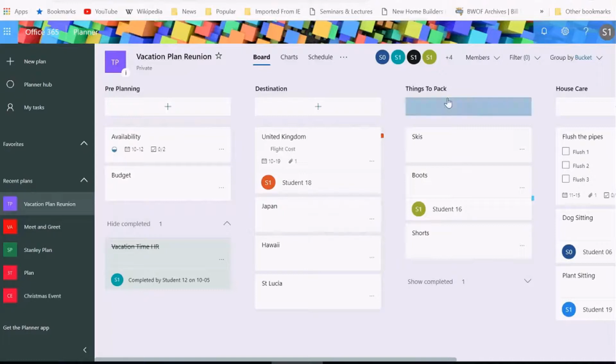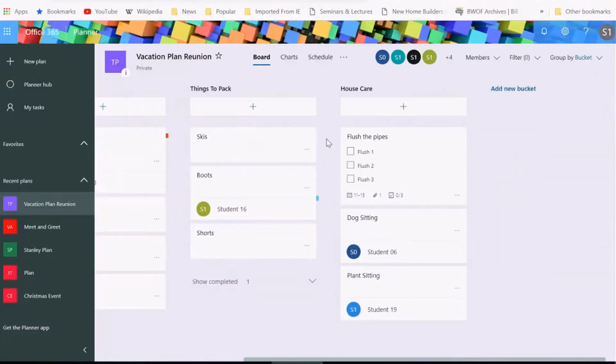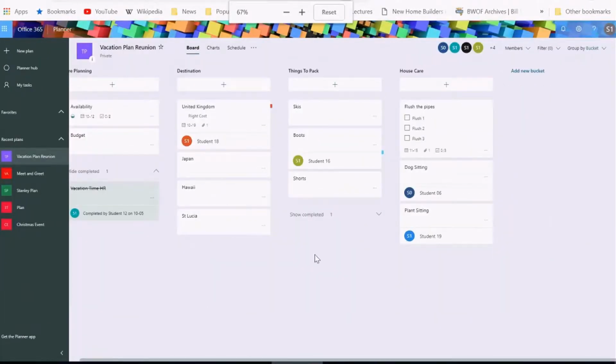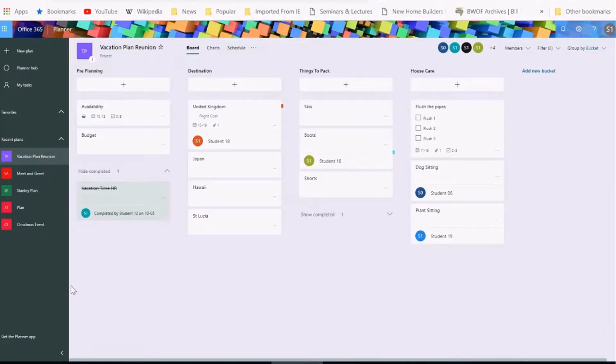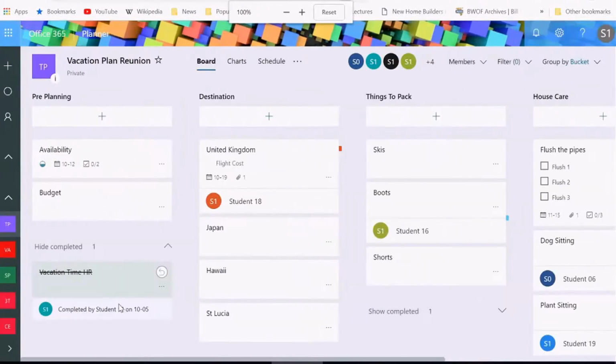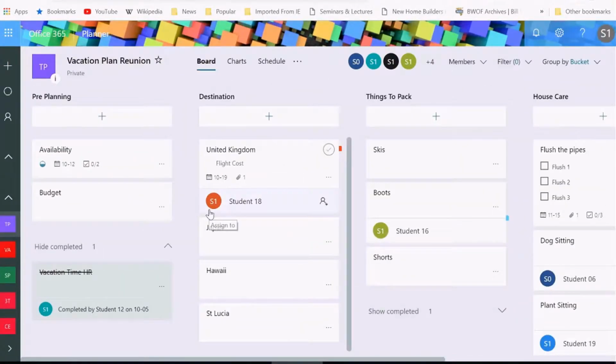Things to pack. House care. Now, as I'm looking to my right here, I notice it looks like there might be more to the right. If I were to scroll over to the right, notice I've got house care. I can add a new bucket. An alternative is to zoom out and do something like that, where I can see all my buckets visible. Or I can click this option here that allows me to collapse the left navigation pane, which is the one on this side. So if I click that, my navigation pane is gone. I have a bit more to play with in terms of just zooming in and out.